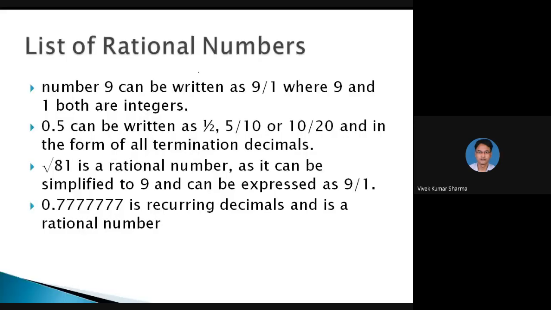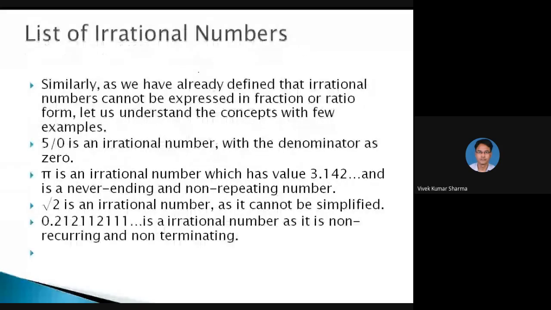0.77 is a recurring decimal and is a rational number. So here after the point, the 7 is repeating. It is a rational number. In an irrational number the digit is not repeating. So in the list, you can see 5 by 0 is an irrational number because it is not defined.